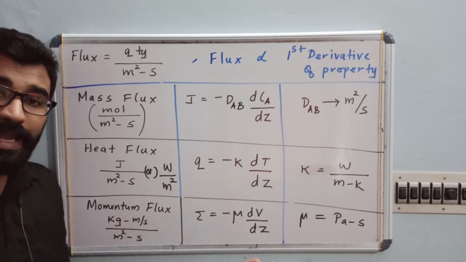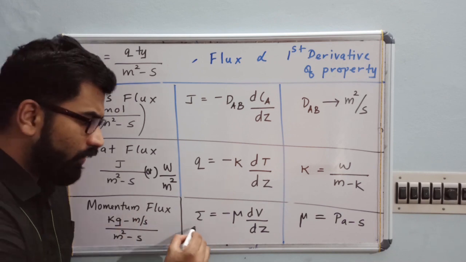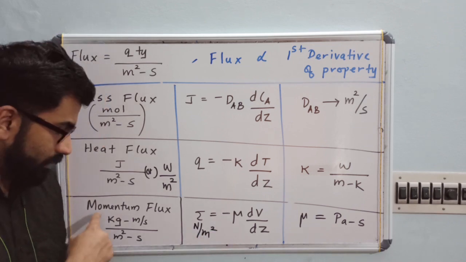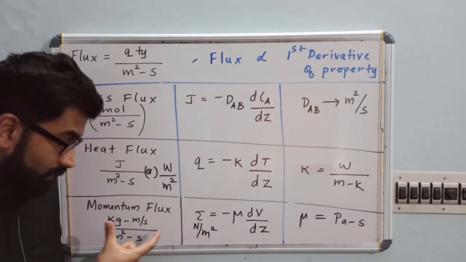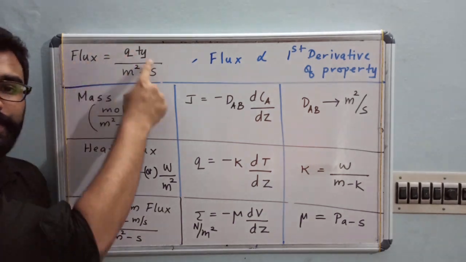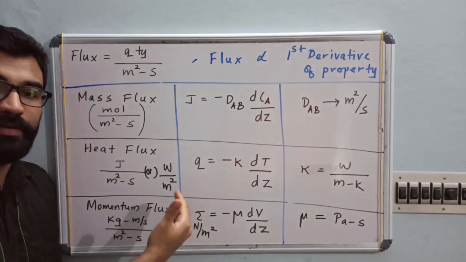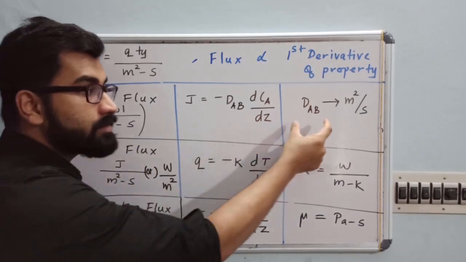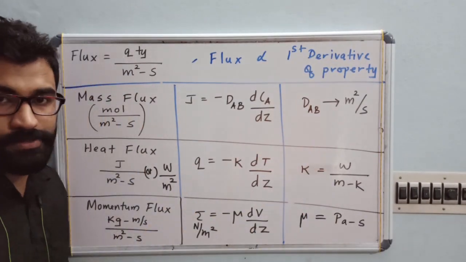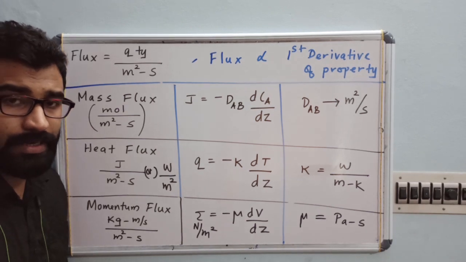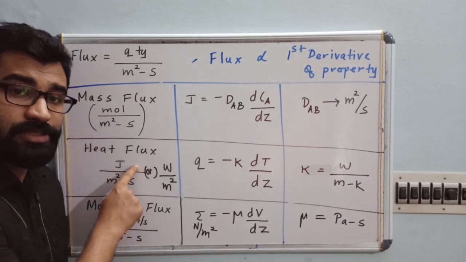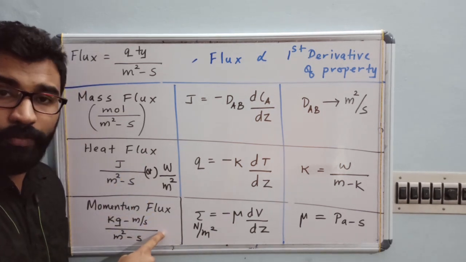Now, what is the normal unit of tau? Newton per meter square, right? So we can write this unit like this so that we will have a general equation, that is quantity divided by meter square per second. So this is about our three transport properties. Here we are having mass transfer, energy transfer, and finally momentum transfer.